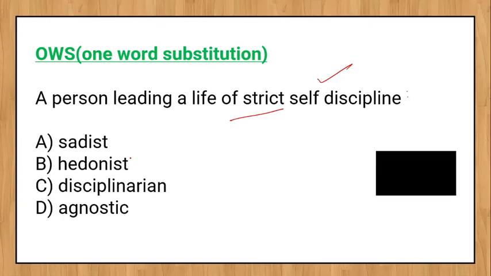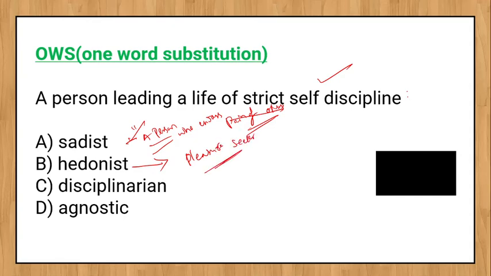Person who derives pleasure by inflicting pain on somebody, the person who enjoys pain of others, that person is called sadist. Who is the hedonist? Hedonist is a pleasure seeker, the person who lives only for pleasure, all kinds of pleasures. The person who lives only for pleasure is called hedonist. The person who enjoys pain of others is called sadist.